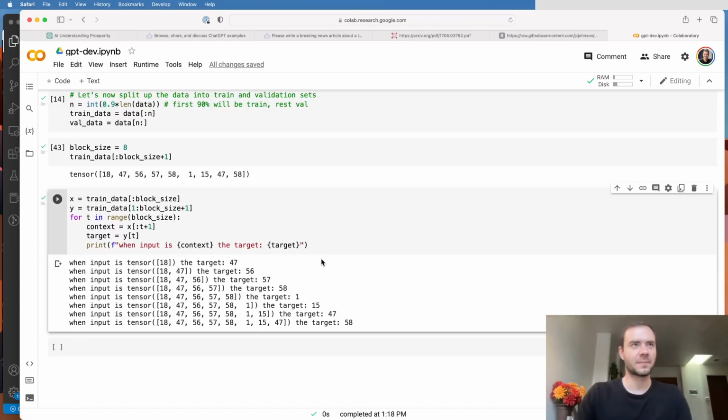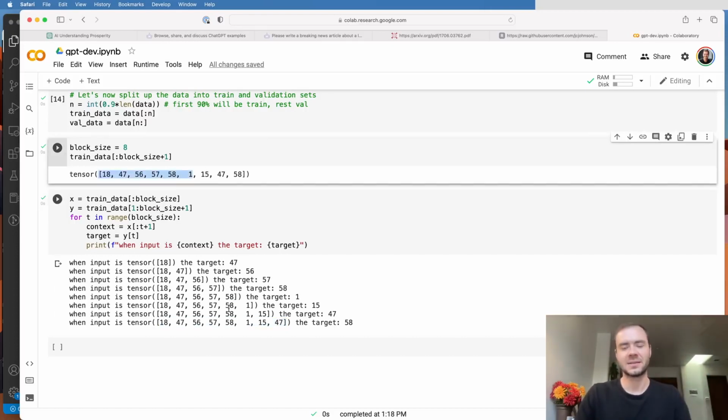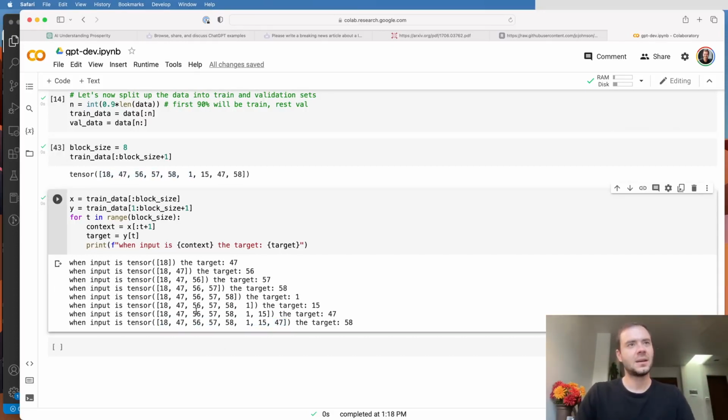I want to mention one more thing. We train on all the 8 examples here with context between 1 all the way up to context of block size. And we train on that not just for computational reasons because we happen to have the sequence already. It's not just done for efficiency. It's also done to make the transformer network be used to seeing contexts all the way from as little as 1 all the way to block size. And we'd like the transformer to be used to seeing everything in between.